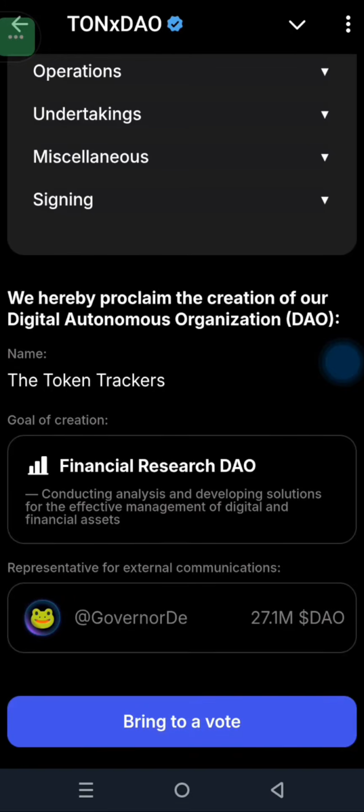Once you come right here, the next thing is bring to a vote. That is what I'm going to click. You can take your time to read this. You can see we hereby proclaim the creation of our digital autonomous organization, which is the DAO. I gave you the full meaning already, and this is the name, the token trackers. That is the name of my DAO, and this is my goal, and then the representative for external communications. This is the representative, which is my external communication, my Telegram name. So I'll click on bring to a vote.